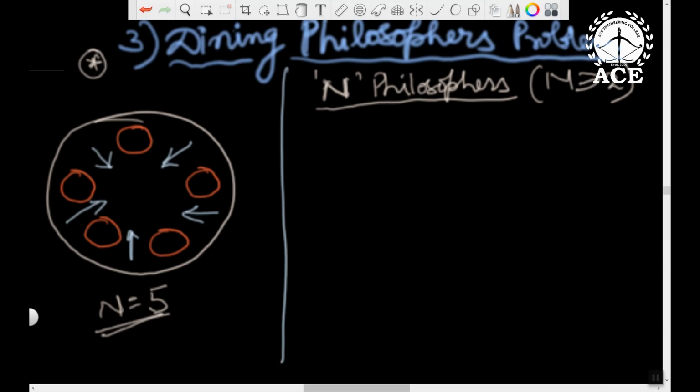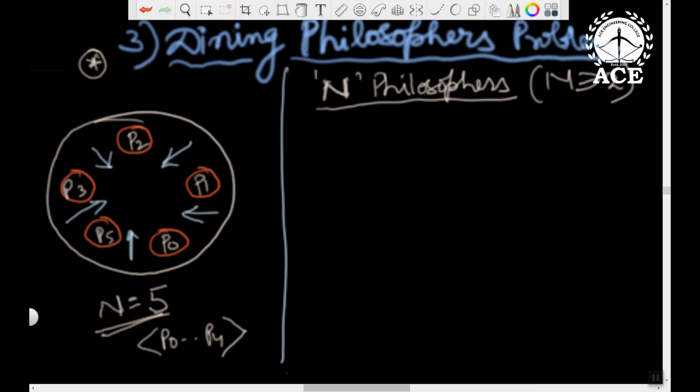These philosophers are sitting at a round table. Every philosopher has his seat. This is the seat of philosopher 0. This is the seat of philosopher 1. Every philosopher is given an ID, so 0, 1, 2, 3 and 4. So 5 philosophers, sequentially numbered from P0 to P4, are sitting at a round table, along with their seats.